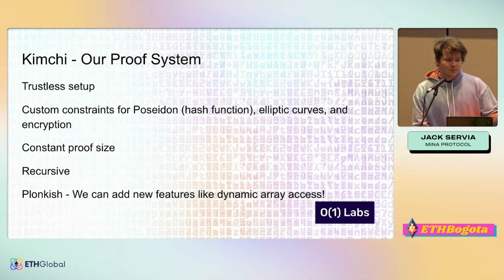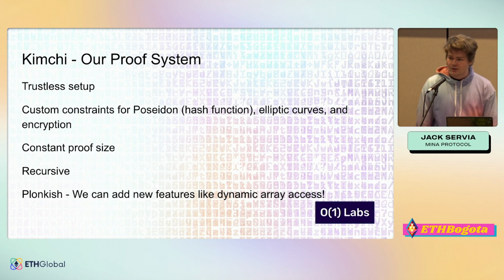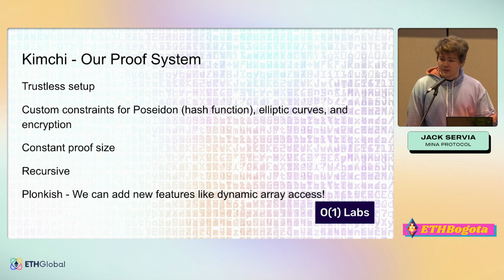One is our proof system, which is something that we've built in-house. It's called Kimchi. And it has a number of features that make it really well suited to an application like this. It's fully trustless setup, so there's no ceremonies. We have custom constraints for Poseidon, which is a hash function that's particularly efficient in zero knowledge proofs, elliptic curves, and encryption. We also have constant proof size. That's why O1 Labs is called O1 Labs.